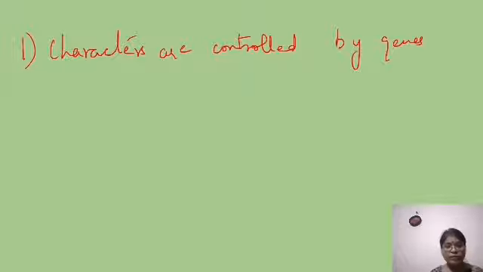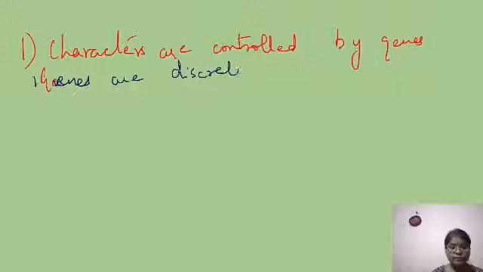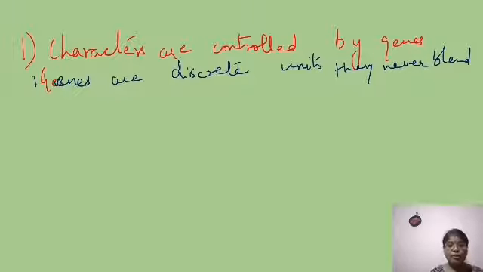And he said that genes are discrete units, they never blend. So this was the important conclusion drawn by Mendel.